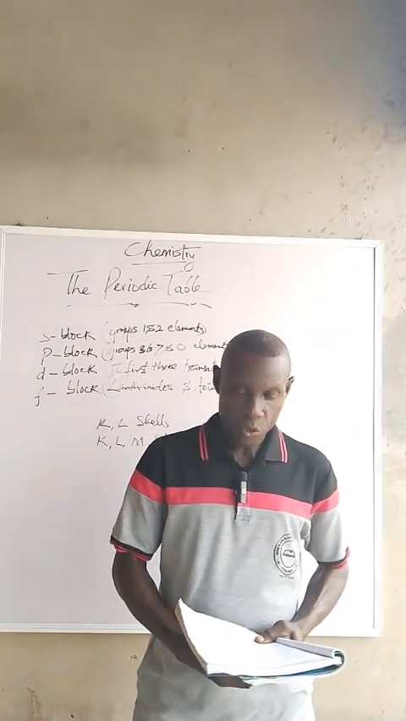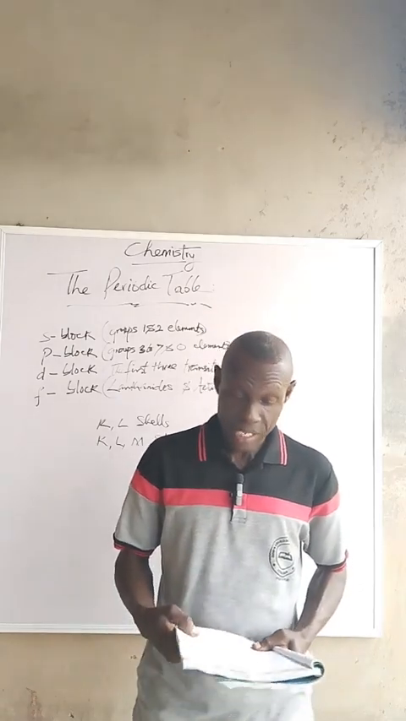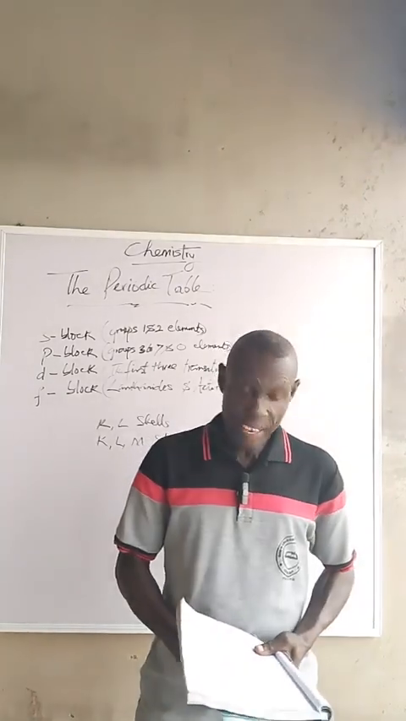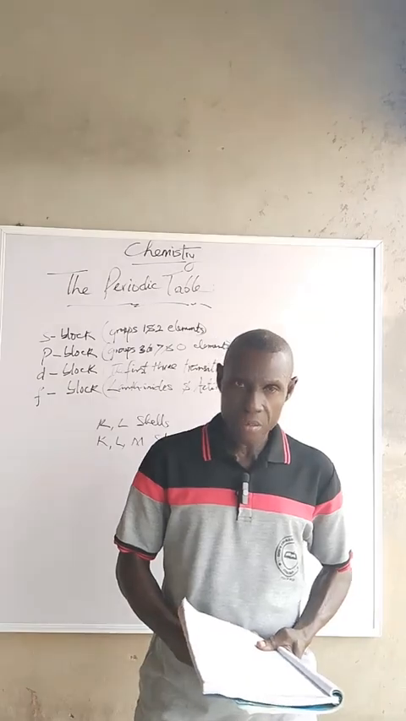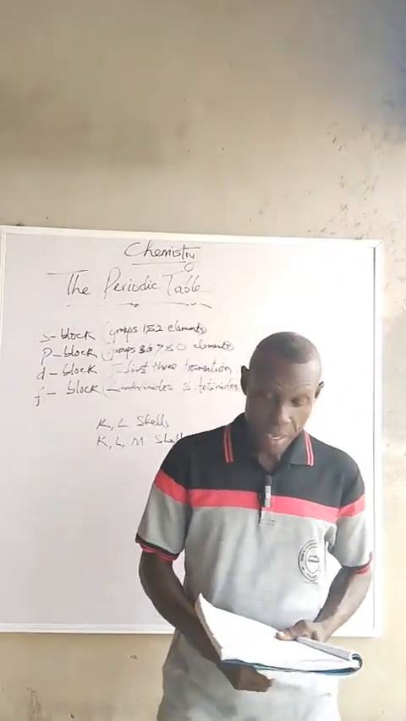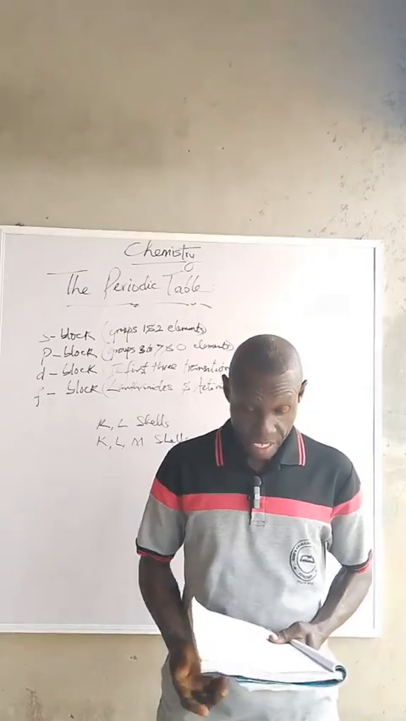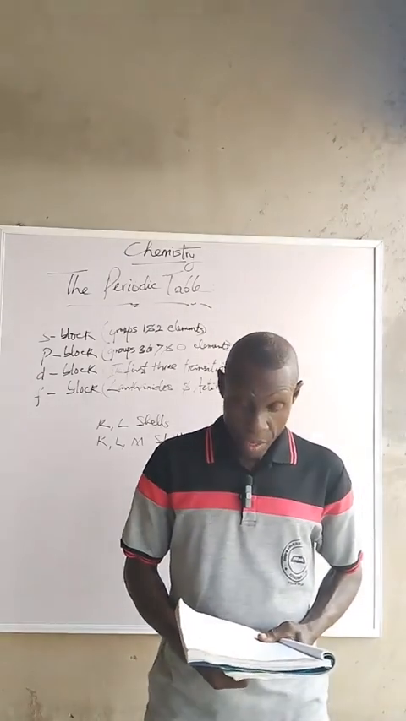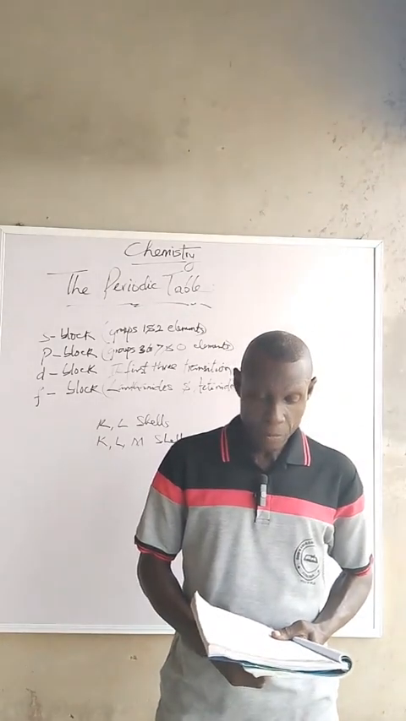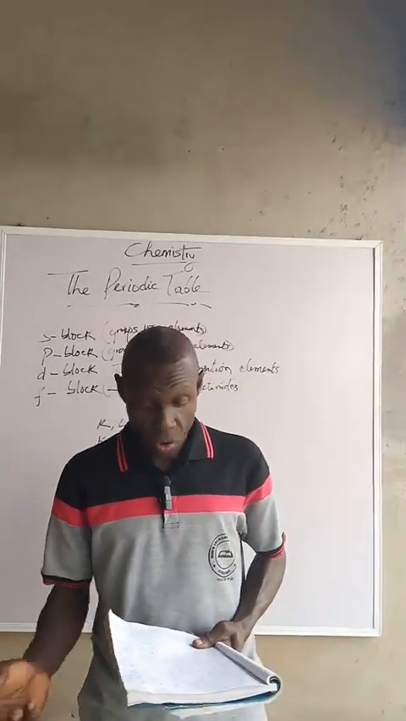Of course, we know there are so many elements in the periodic table. Some are metals, while others are non-metals. These elements were discovered at different periods of time, and that is why they are numbered serially as they appear in the periodic table. Hydrogen was the very first element to be discovered, followed by helium, lithium, beryllium, and so on.